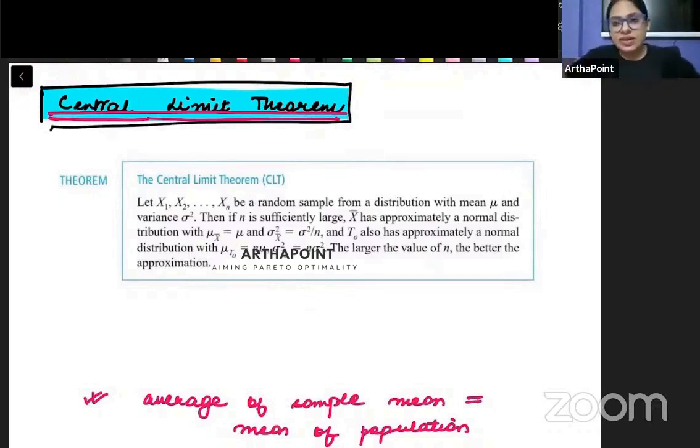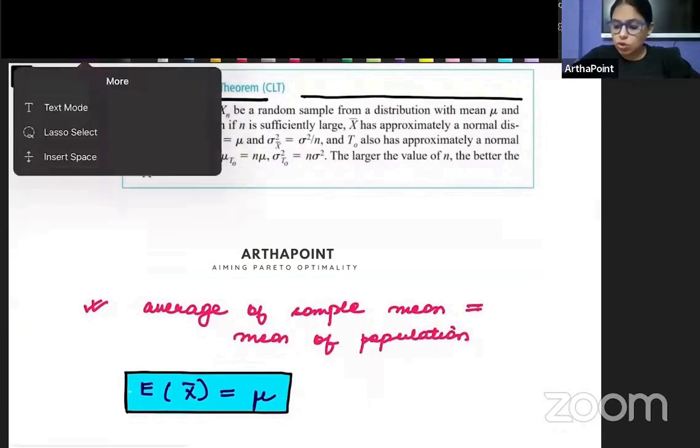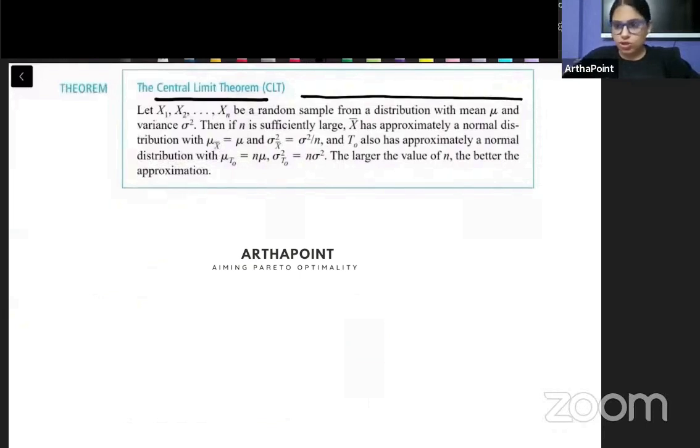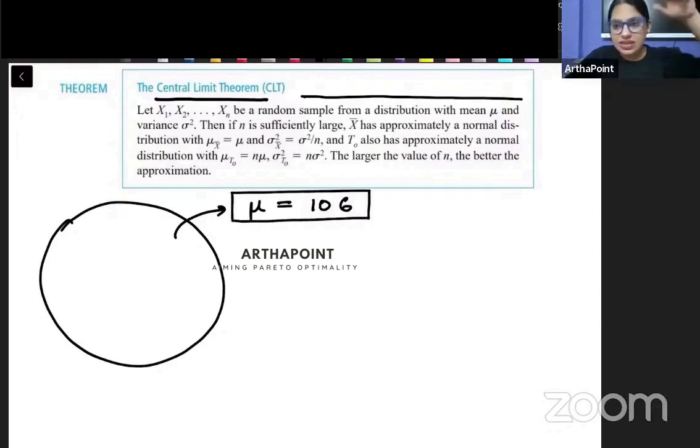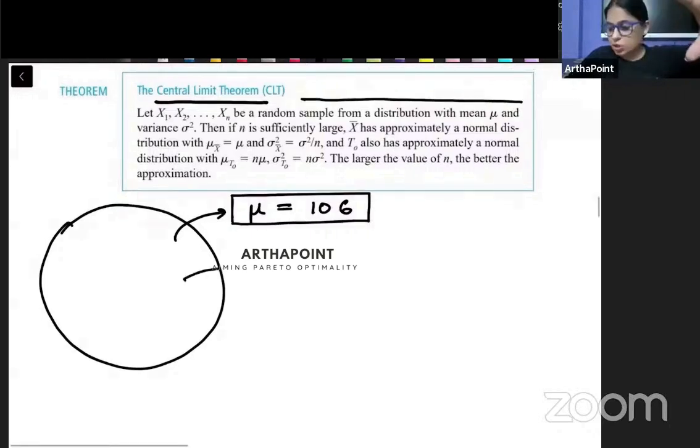So now try to understand what the central limit theorem is saying. Let x1, x2 and xn be the random sample from a distribution with mean mu. So what we have done is we have taken a population. Try to compare it with the example that we did yesterday. In that example, the mean of the population was 106. Then we created samples from this population, so we had 9 samples created: sample 1, sample 2 and so on till sample 9. We were able to create 9 samples.